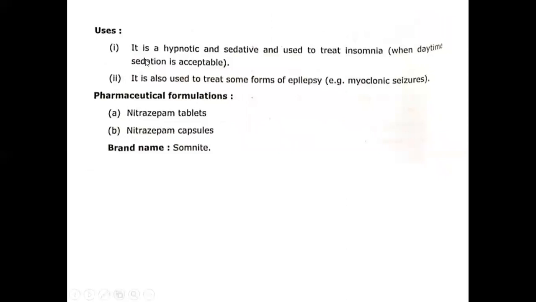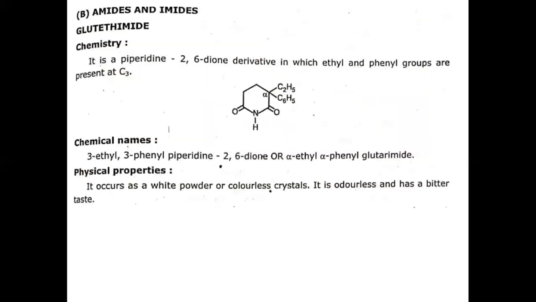Next are the uses of nitrazepam. It is used as a hypnotic and sedative. It is also used to treat insomnia. It is also used to treat some forms of epilepsy, such as myoclonic seizures. And if we talk about the formulation of nitrazepam, it comes in capsules and tablets, means for oral formulation. And this is the brand name of nitrazepam.